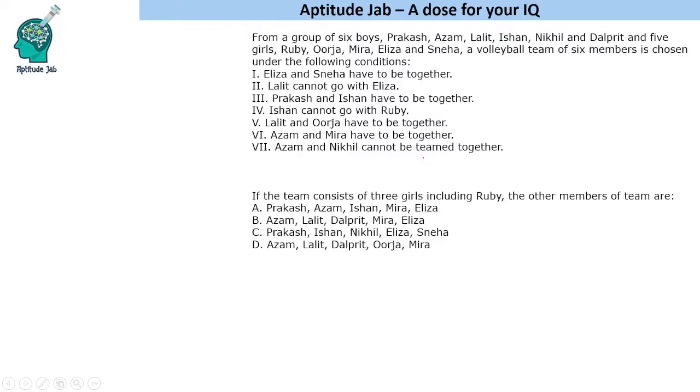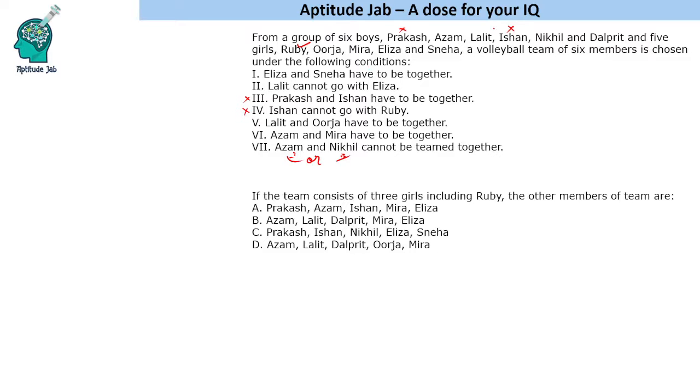Next question says, if the team consists of 3 girls including Ruby, the other members of the team are... So there are 3 girls, okay, and Ruby is one of them. So Ruby cannot go with Ishan, right? So Ishan will not be selected. And Prakash and Ishan have to be together, so that means Prakash will also not be selected. So we have to select 3 boys out of these 4. Okay. Now one of Azam and Nikhil has to be selected. We cannot select both of them.